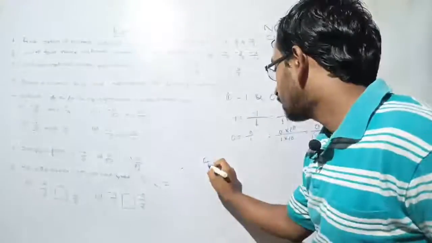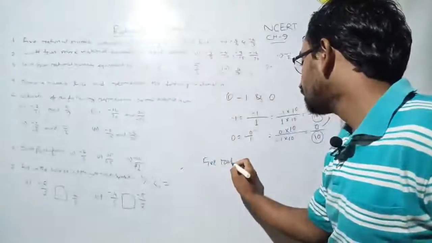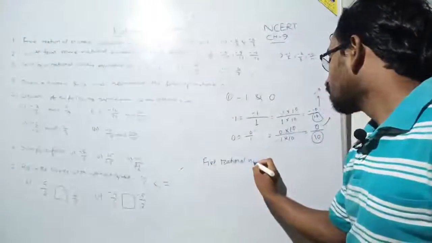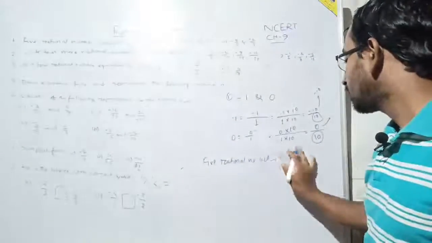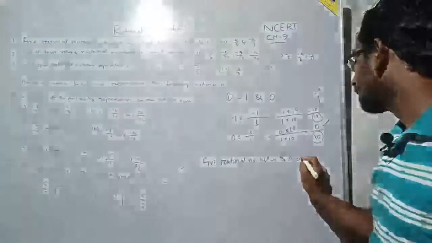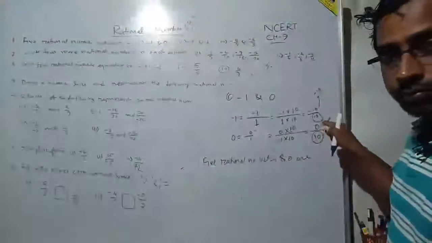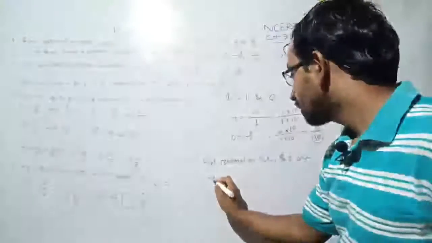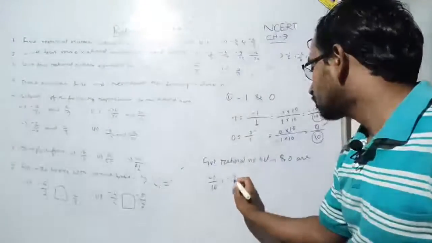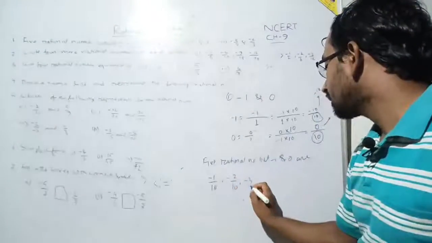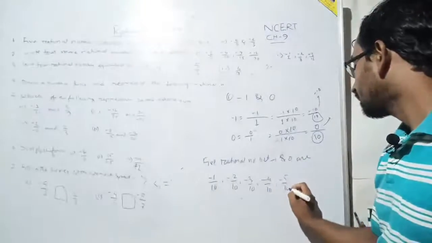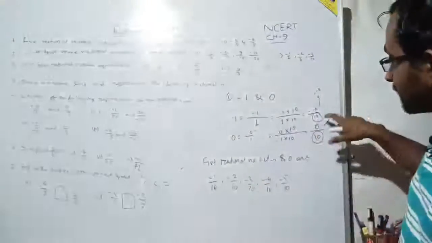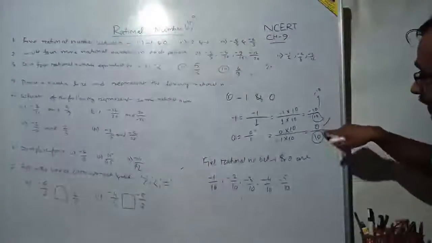So write 5 rational numbers between minus 1 and 0. Excluding 0, you have to take minus 1 by 10, minus 2 by 10, minus 3 by 10, minus 4 by 10 and minus 5 by 10. All these numbers lie between minus 10 by 10 and 0 by 10.